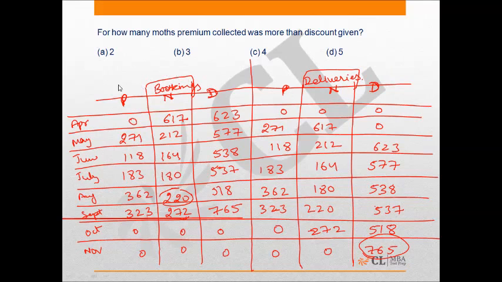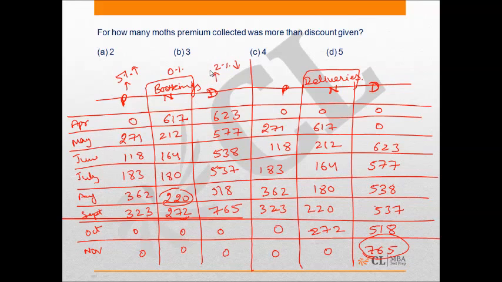And in this premium booking you have to pay 5% extra. Discounted you will get 2% discount, and here no change, right? So let's move to the questions.